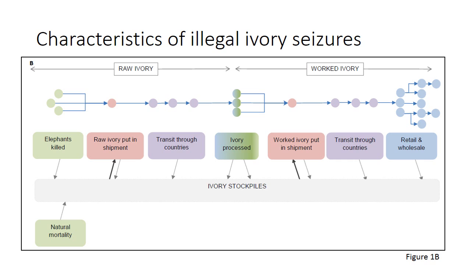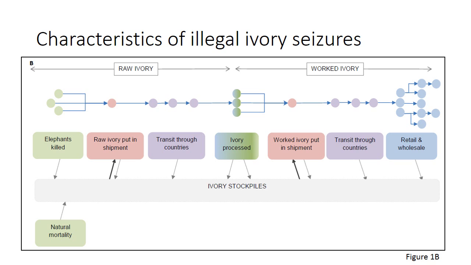To model the illegal ivory trade, we also need to consider the characteristics of illegal ivory seizures. A shipment of ivory could contain raw ivory, that's tusks or pieces of tusks, or worked ivory, that is carved or semi-carved pieces of ivory, i.e. the final product, or a shipment may contain both.